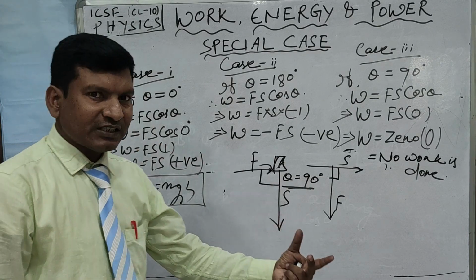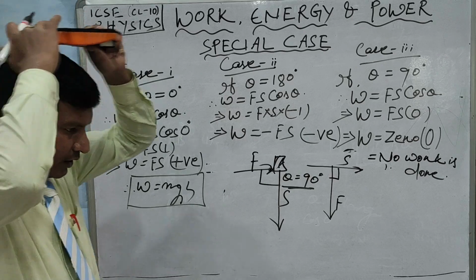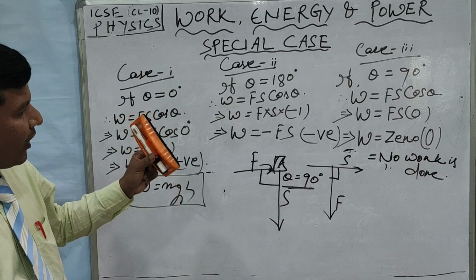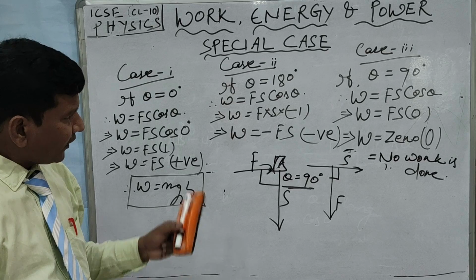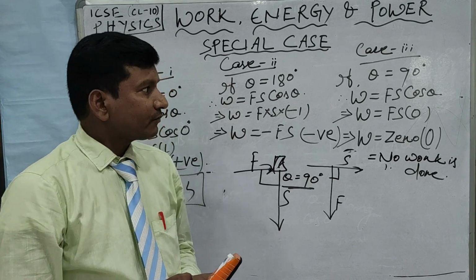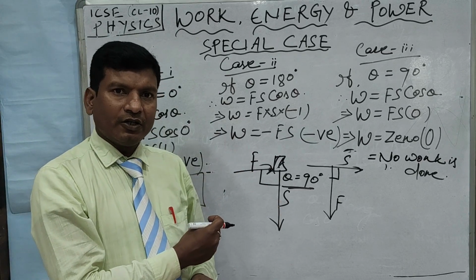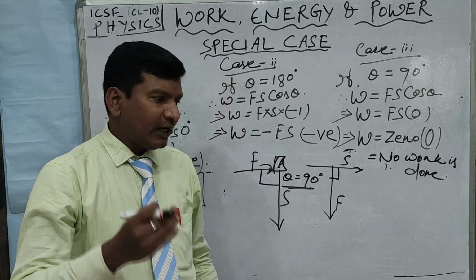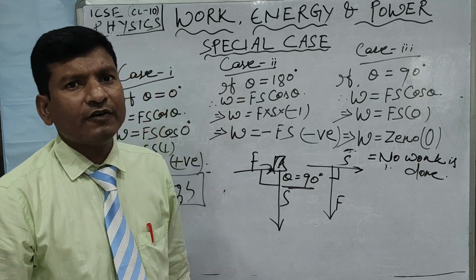Here I am doing maximum work. Whenever I am going, I am applying the force onto the load to move. I am doing positive work, but the work done by the force of gravity is 0. Frequently in this part a question comes in the ICSE: state the example when the work done is 0, or when a coolie is carrying a load on his head and moving in a horizontal path, what is the work done by the force of gravity?